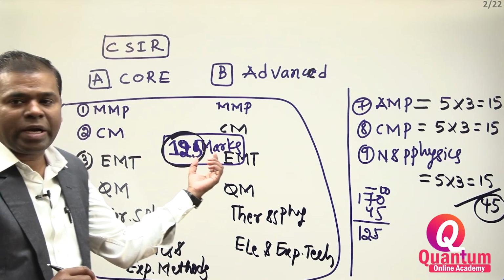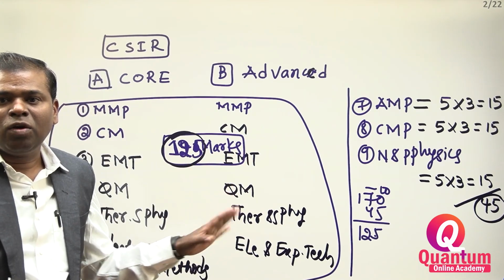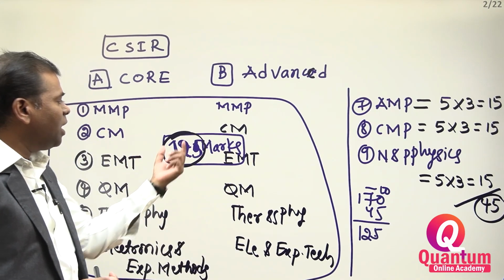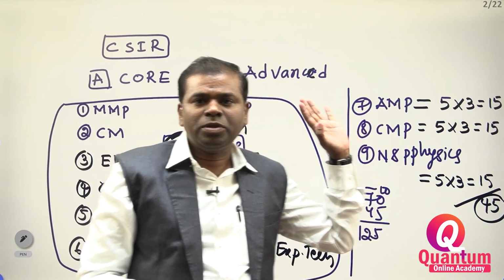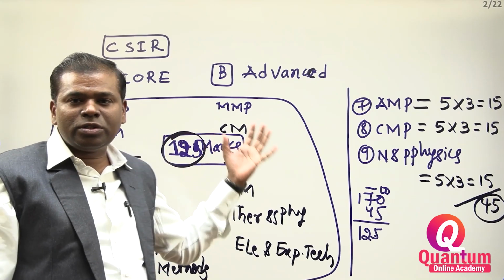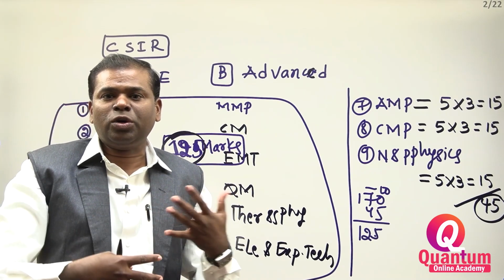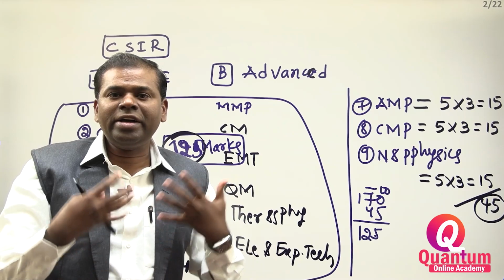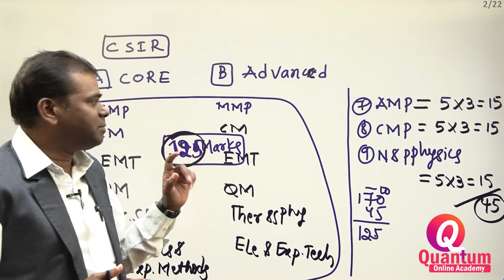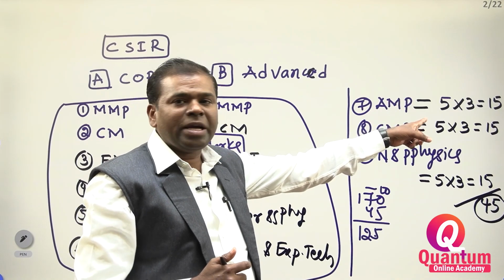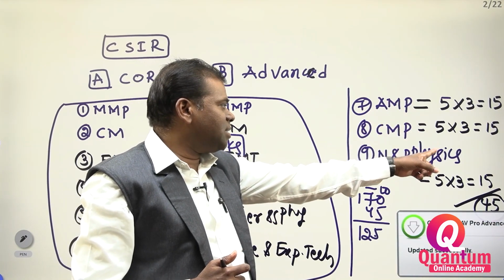125 marks you have to get from these papers. Clear? 125 marks you will get from 45 marks weightage. But for 140, you also have to do some extra questions, because a choice is there, and you also have to use that choice. This is the thing. Already we discussed atomic and molecular physics and condensed matter physics.